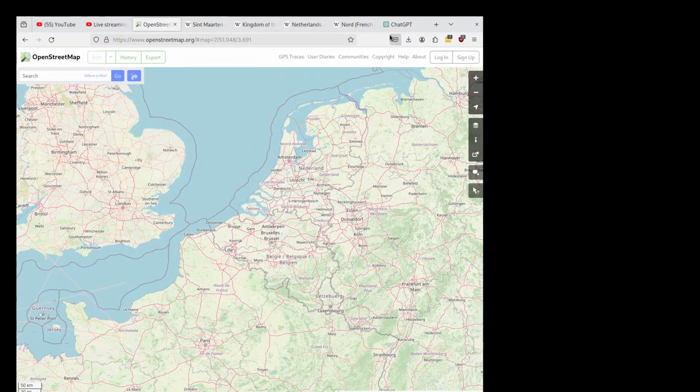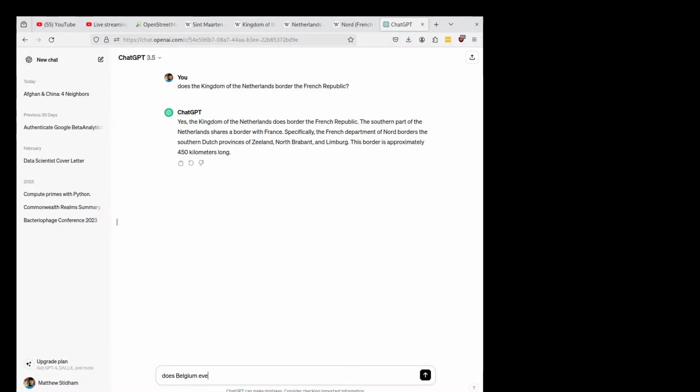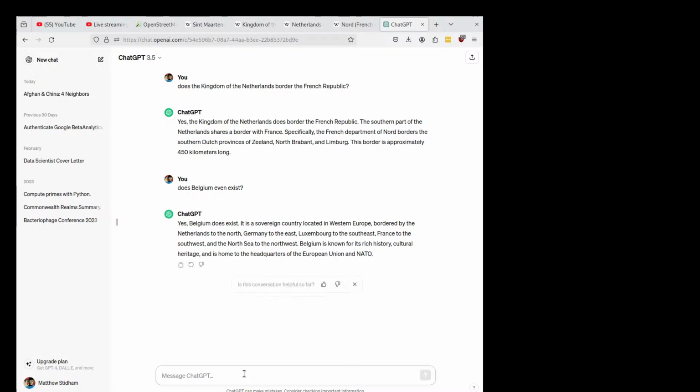Does Belgium even exist? Let me ask you, does Belgium even exist? Oh man, it is. Okay, so does France border Belgium? Of course it does. It's going to say it's 450 kilometers long. I have no idea how its neural network screwed that up. That is impressively bad.